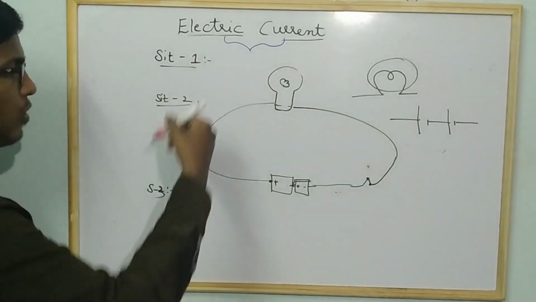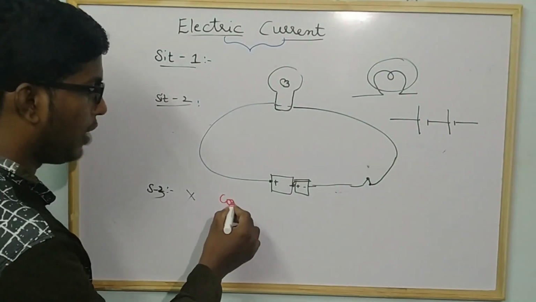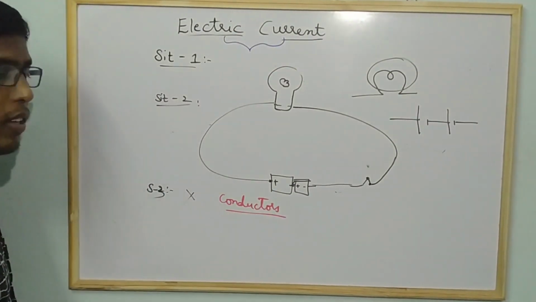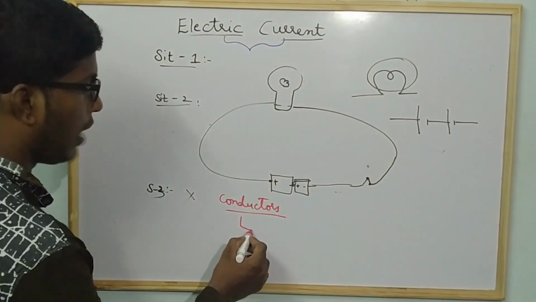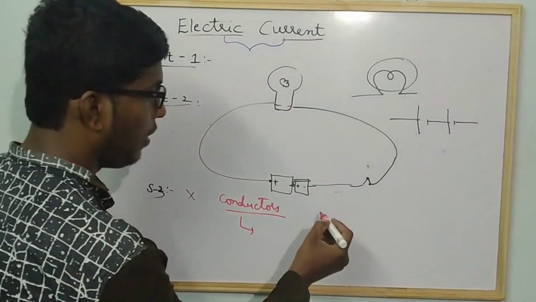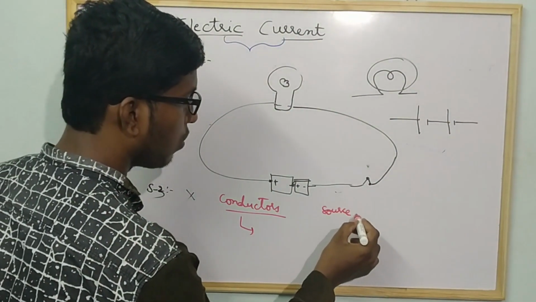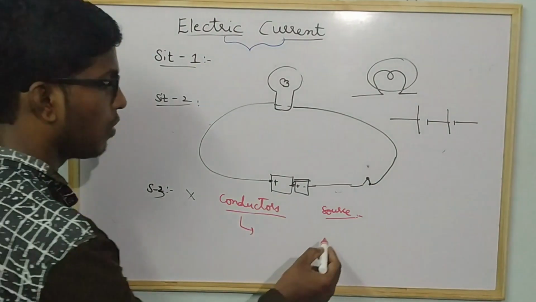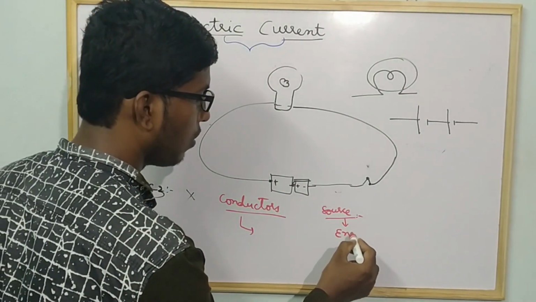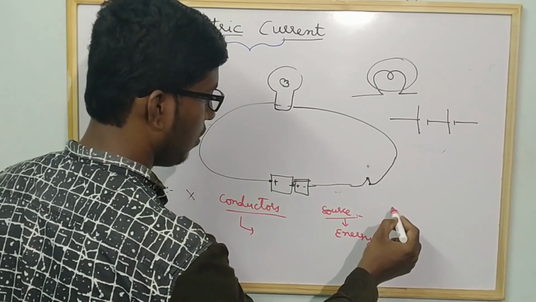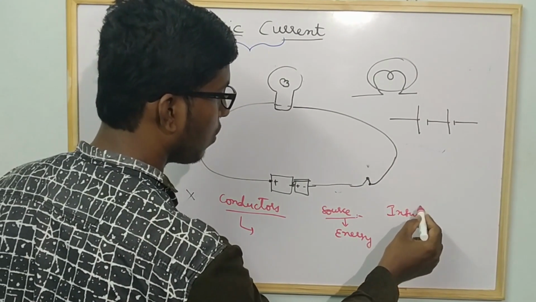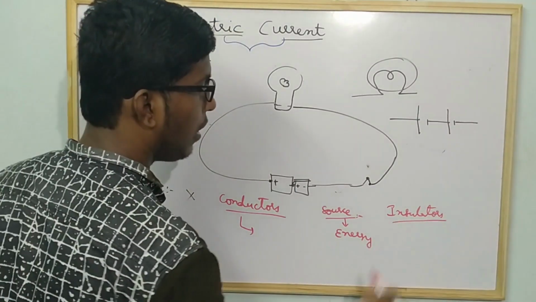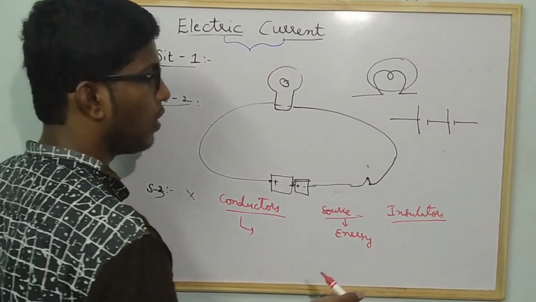So in these three situations we learn that conductors carry the charge, and the source, nothing but the battery, gives energy, and insulators like nylon wires, plastic, wood, all these are insulators.